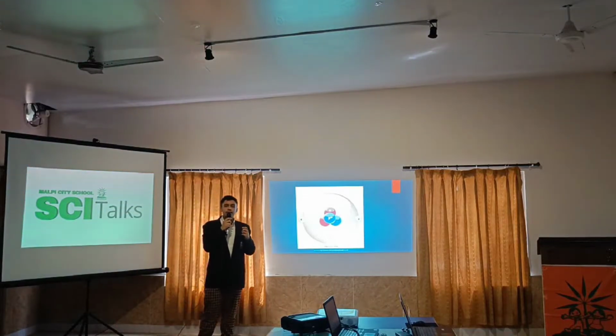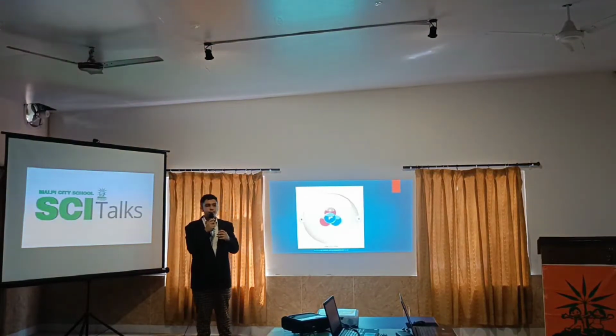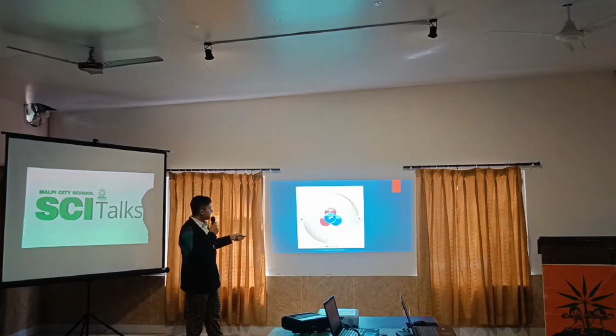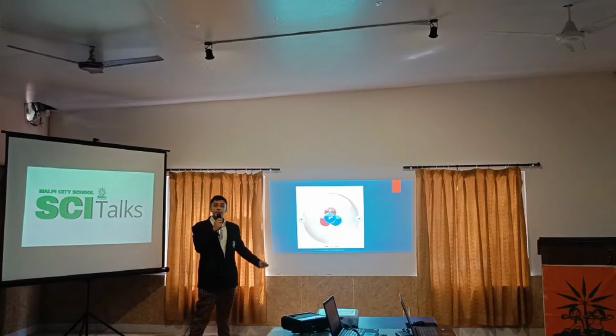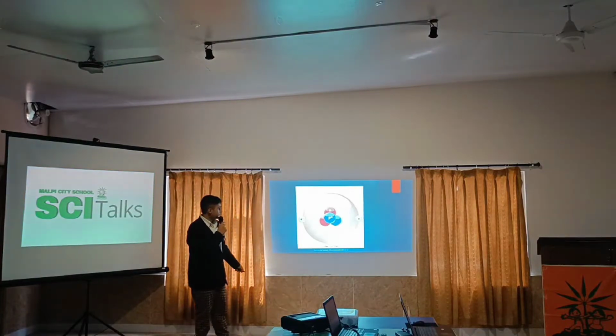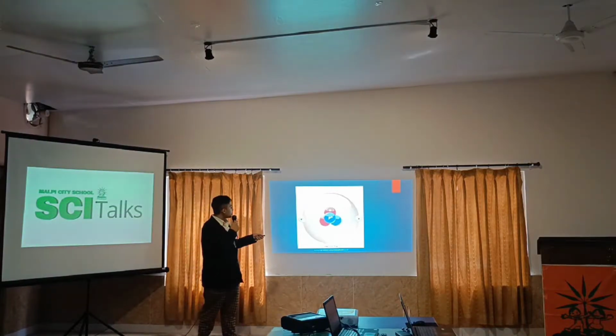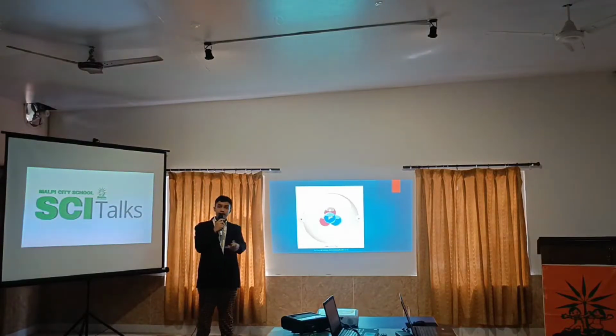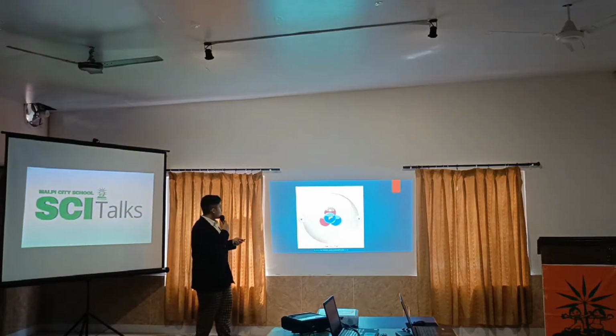To get to know about this, let's take a very simple atom, which is the helium atom. As you can see, these are the electrons and neutrons and protons, which make up the nucleus of the atom. The fun fact about this atom is, if we see the mass of the whole atom and add the mass of neutron and proton, they are different. They're not the same. The mass of neutron and proton summed up is more than the mass of the whole helium atom. How is that possible? Anybody has an answer to this?